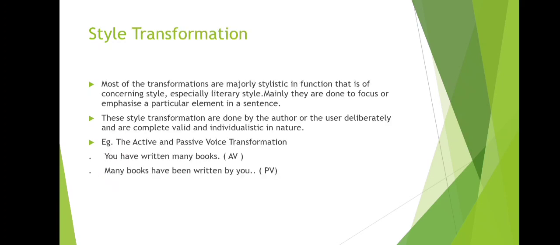Moving further, let us understand what is style transformation. Most of the transformations are majorly stylistic in function, that is, concerning style, especially the literary style. Mainly, they are done to focus or emphasize a particular element in a sentence. These style transformations are done by the author or the user deliberately and are complete, valid, and individualistic in nature. Now, example, the active and passive voice transformation. You have written many books is active voice, and many books have been written by you is passive voice.